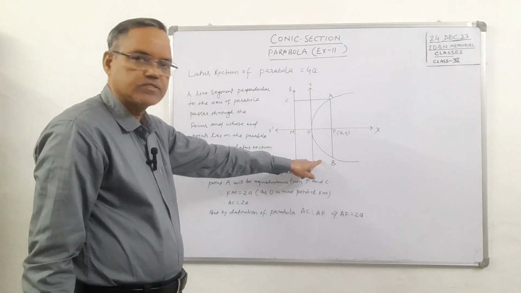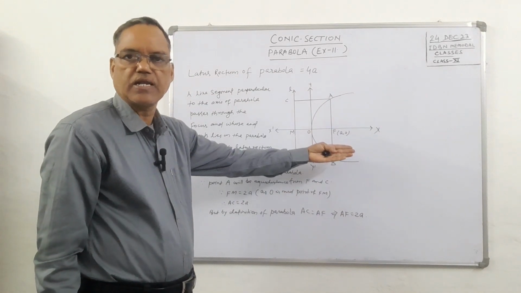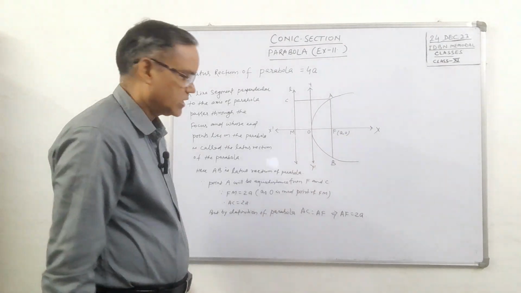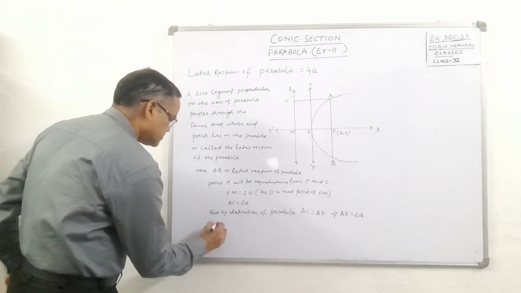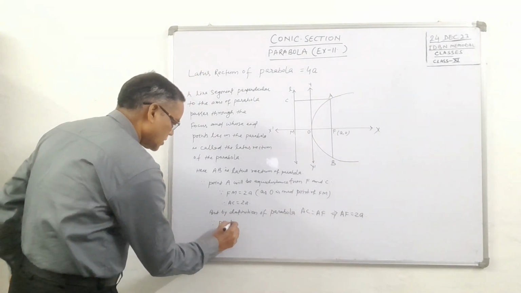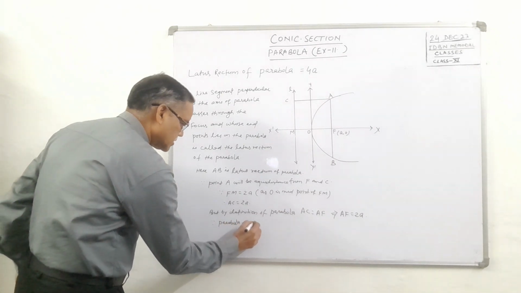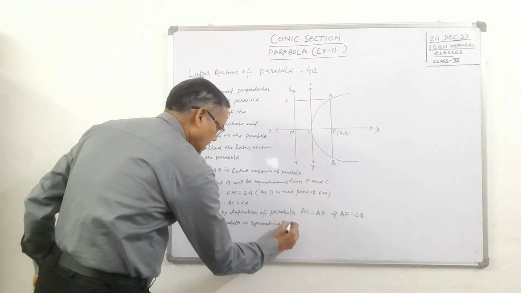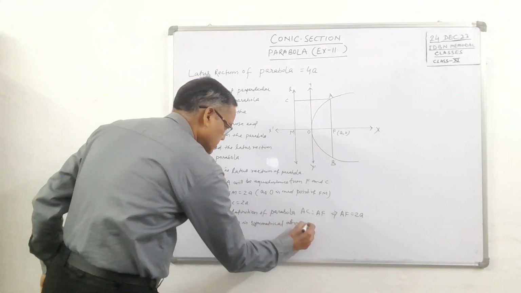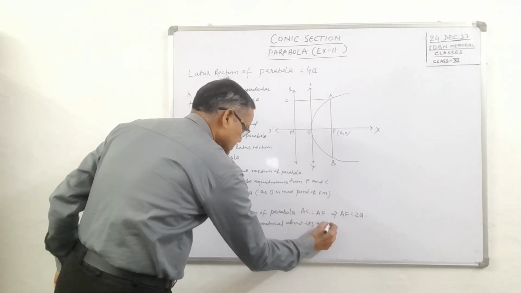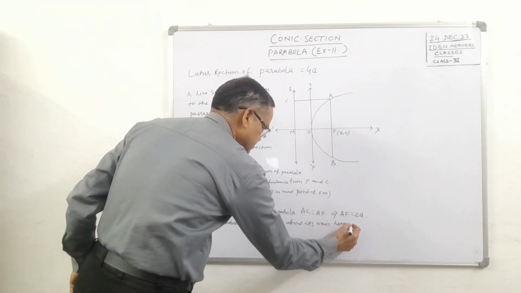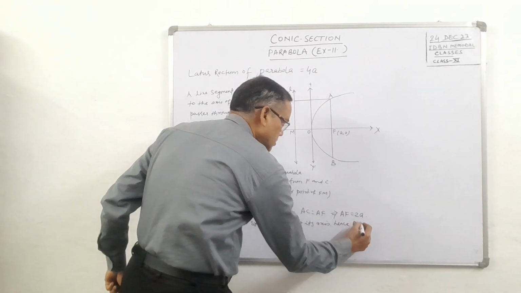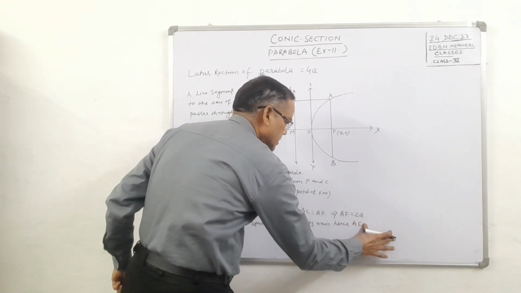Now AB is, since parabola is symmetrical about its axis, hence क्या होगा AF equal to FB.